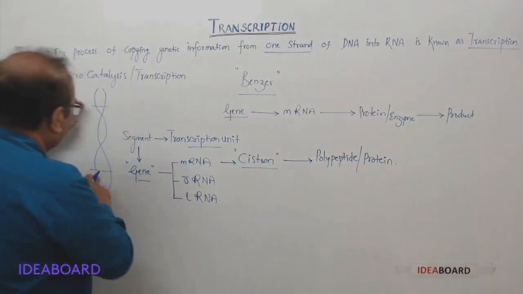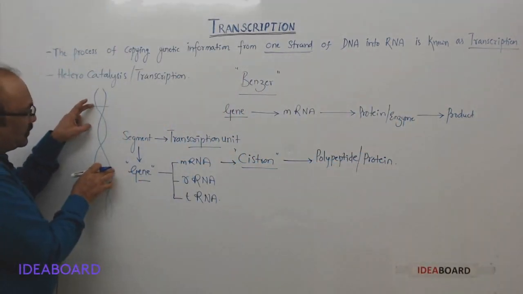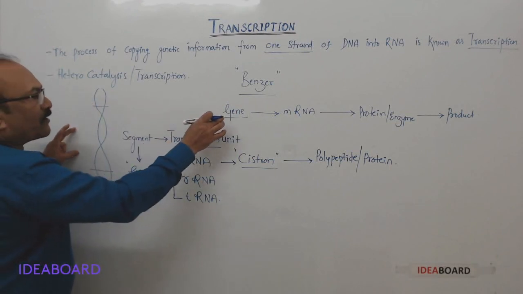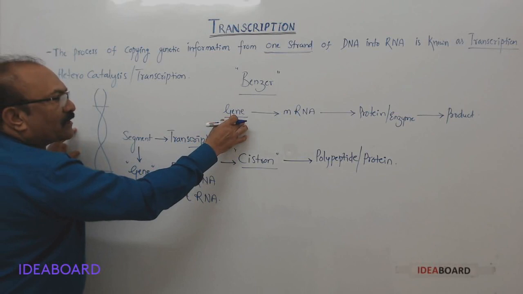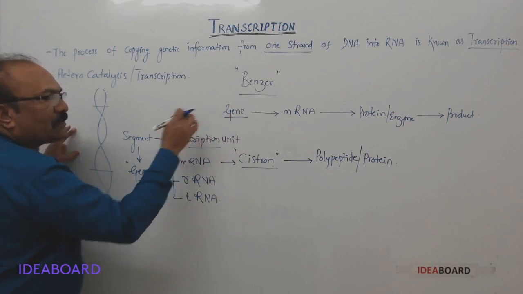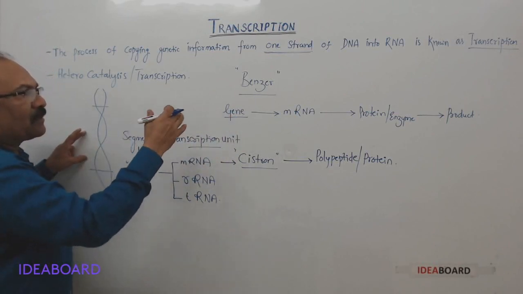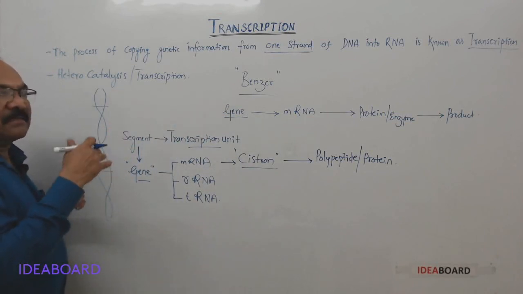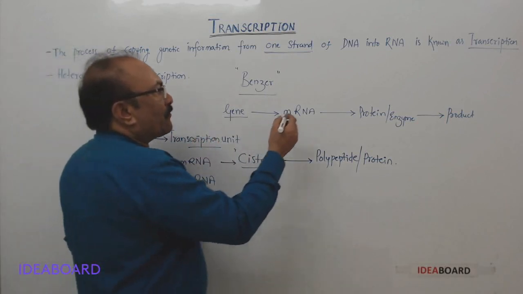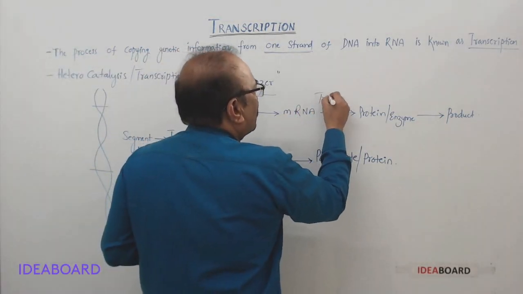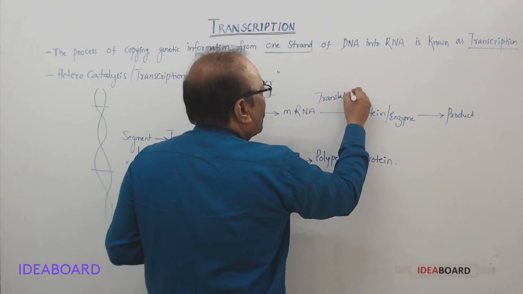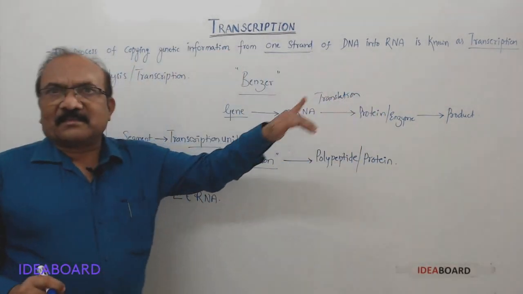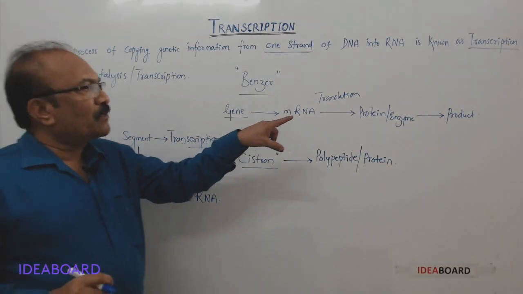So I hope you understand it. This segment of DNA is having information for a particular trait or character, and we are calling it a gene, and that gene is transcribed in the form of mRNA, and this mRNA underwent translation and produced a protein or enzyme, and that enzyme catalyzed the reaction and helped in the formation of the product.